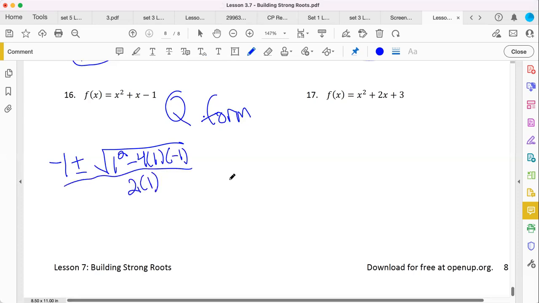You will be able to get a set of two real roots here. So I will leave this to you to find what x is going to be. And this one, I think you're also probably going to have to use the quadratic formula. And I think that's good enough.